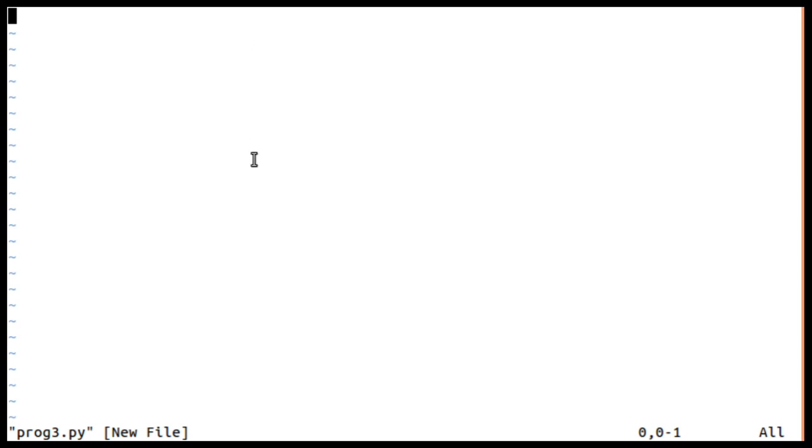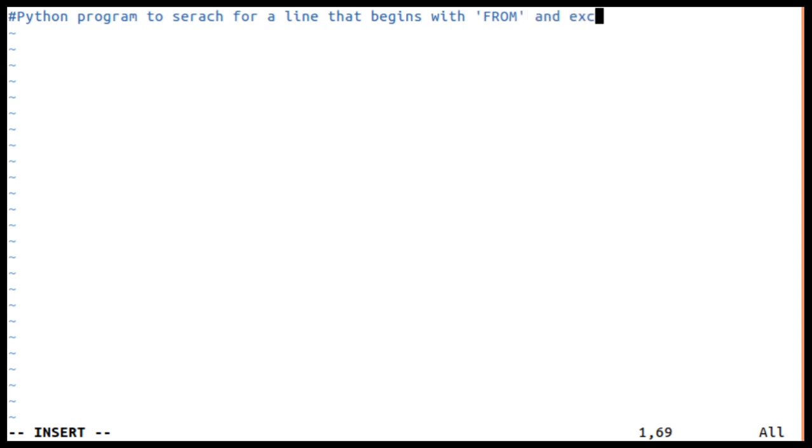Very simple. Initially, what do I do? We are going to write a Python program to search for a line that begins, in short I write, that begins with from and extract, in simple I am writing, extract 2-digit number, right?